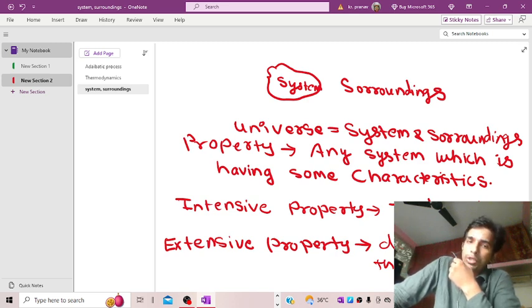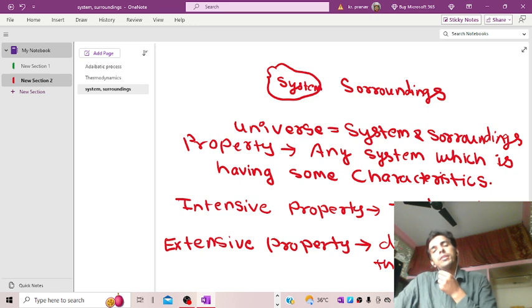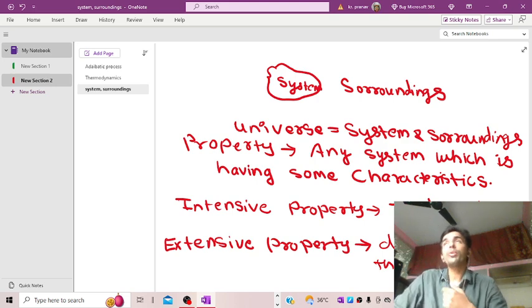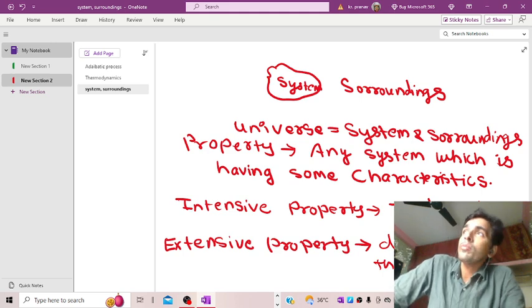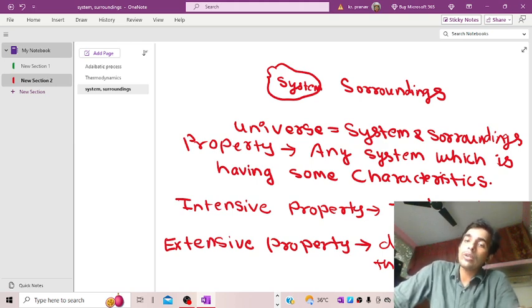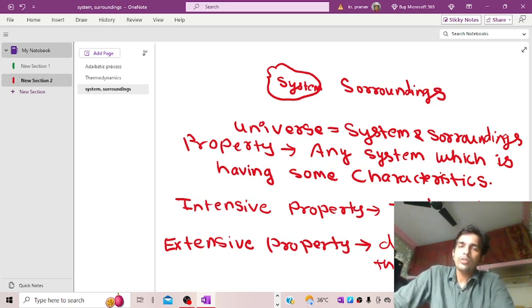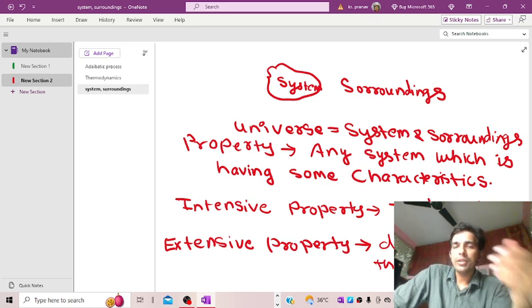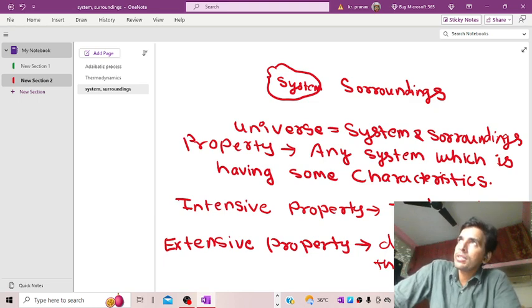Switching over to its classification, the broad classification of property is into two types: intensive properties and extensive properties. Intensive properties are those properties which are independent of the mass of the system. Suppose temperature, pressure, and all the specific properties in which we are dividing a certain quantity by mass. Extensive properties are those properties which are dependent on the mass. Suppose force, we can say force is equal to mass into acceleration. In that case, it is an extensive property. So that is basically how we defined properties in a nutshell.